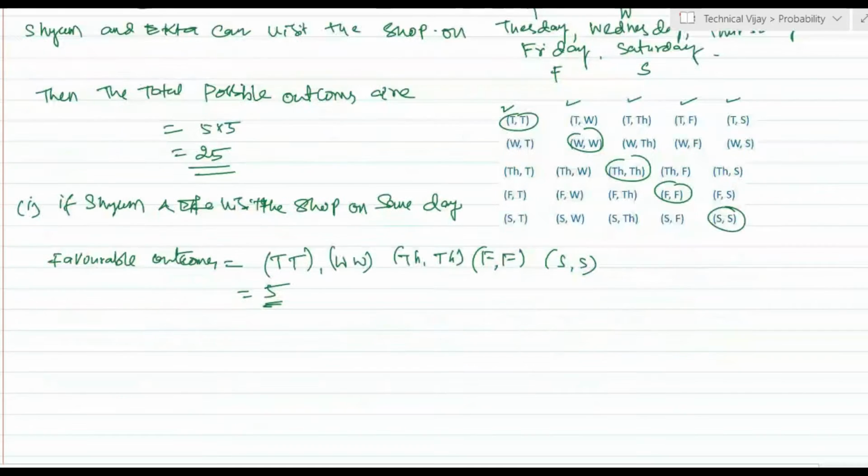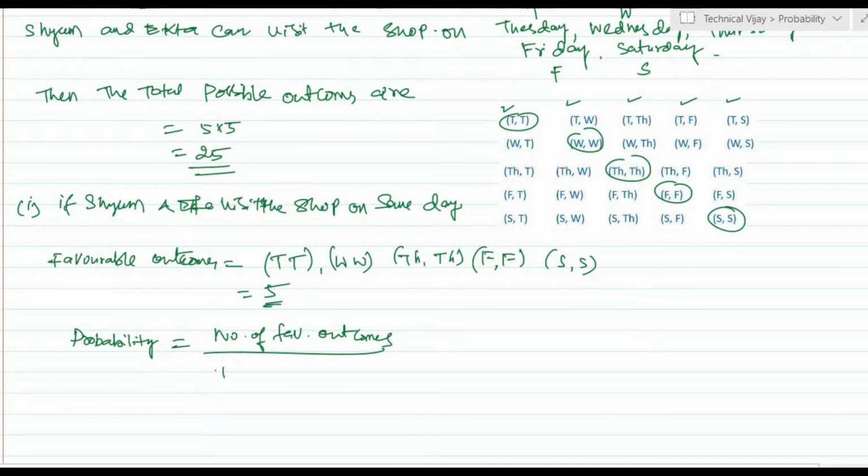Hence the probability is the number of favorable outcomes divided by the total number of outcomes, that is 5 divided by 25, which is equal to 1 by 5.